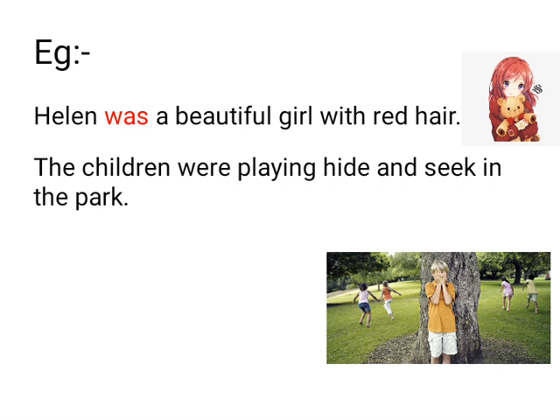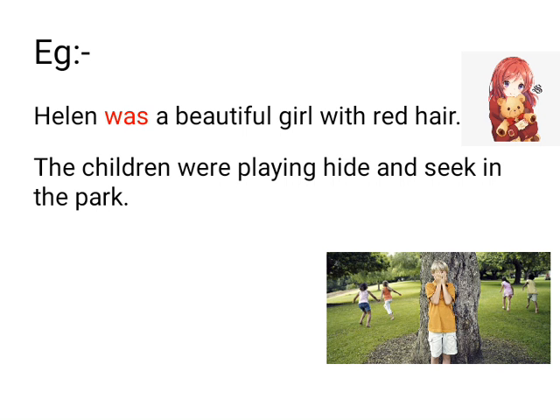See the next example. Helen was a beautiful girl with red hair. Here the verb was is used in the past tense, since was is used related to the word Helen, and Helen is a single person, that is a singular noun. Understood, students?